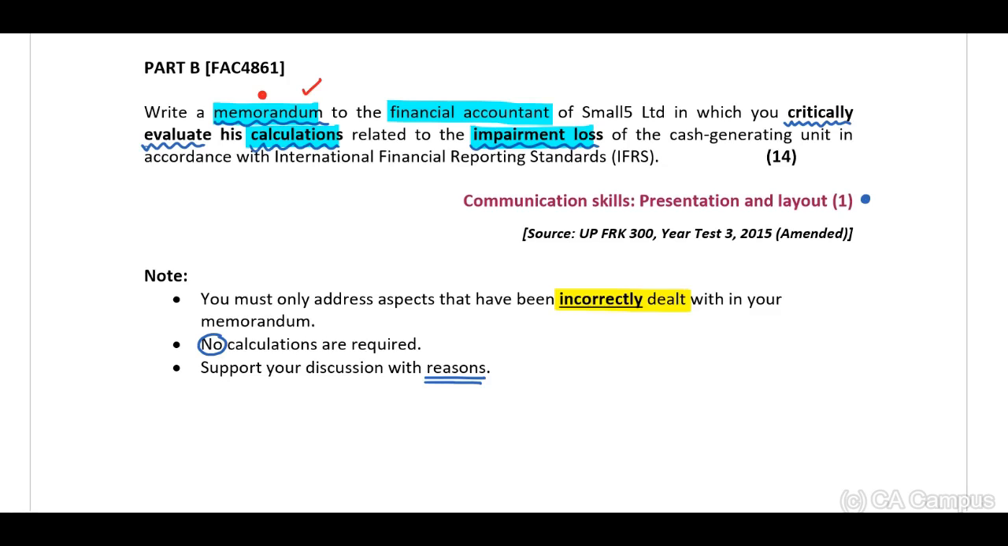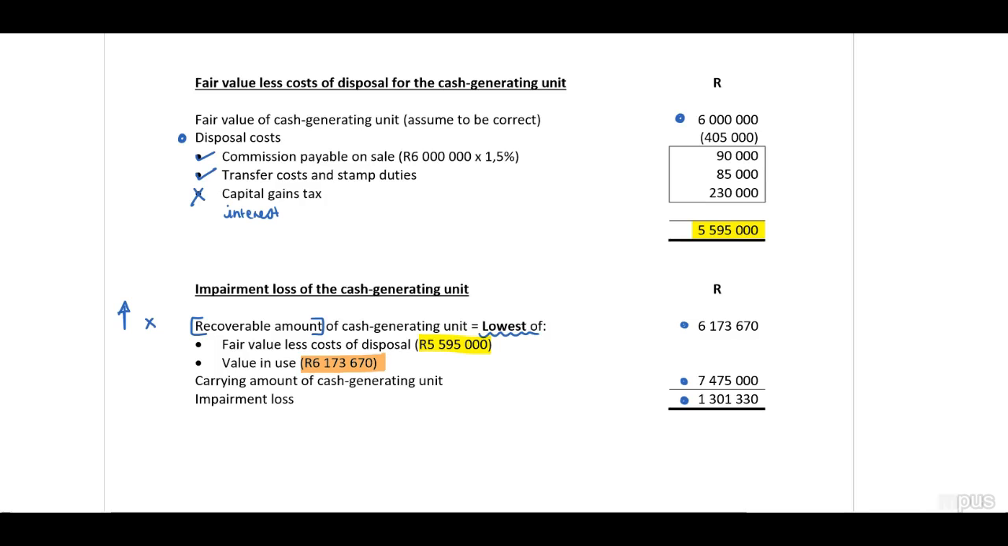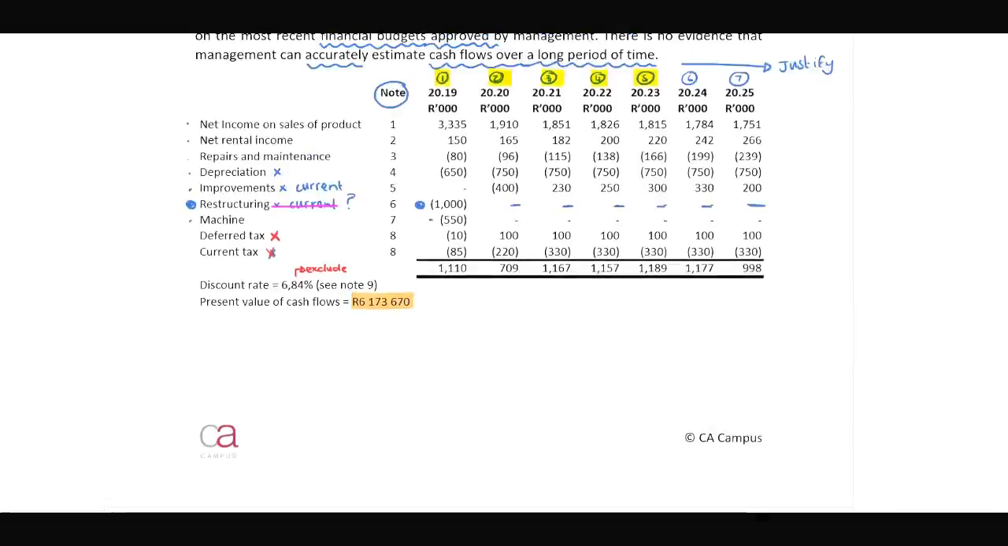If you don't know your principles, this is where you now need to open your IFRS contents page, and then from there identify the principles on how to calculate the impairment test on your cash generating unit. Okay, they indicate to us we must only address the aspects that have been incorrectly dealt with. Therefore, where do you start? My recommendation, from the given scenario, when we look at the question, I will start at the top.